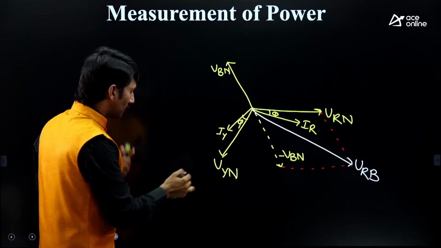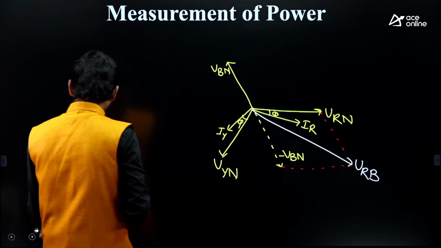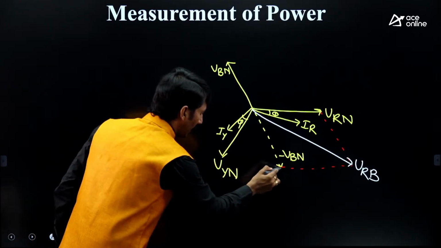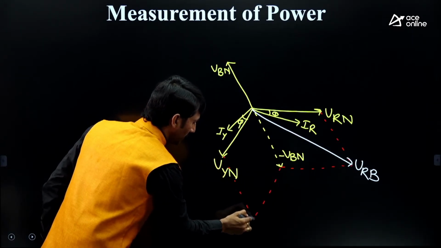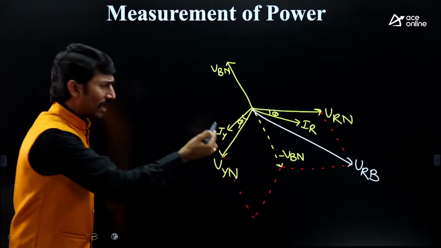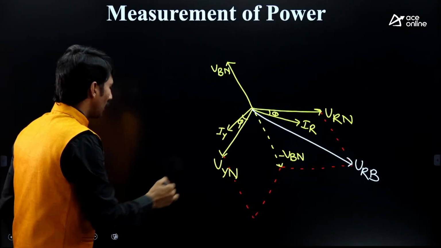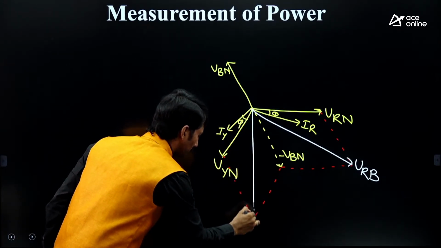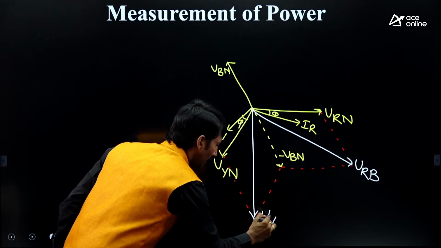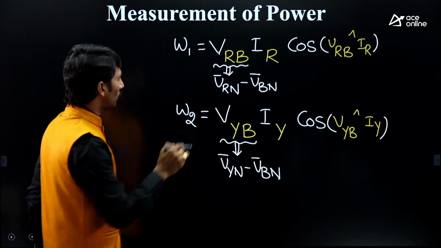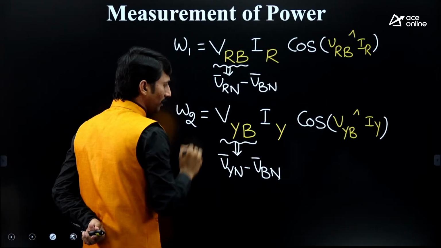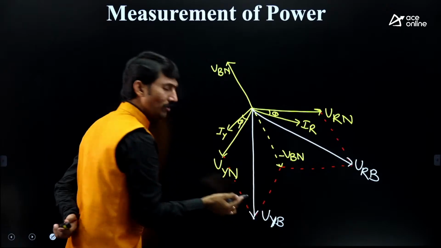After that, VYN vector minus VBN vector is to be added. So this is VYN, this is minus VBN. Again, VYN and minus VBN must be added by parallelogram addition. The combination here is VYB. This is VYB. What we require is VRB, VYB. Got it? VRB, VYB.